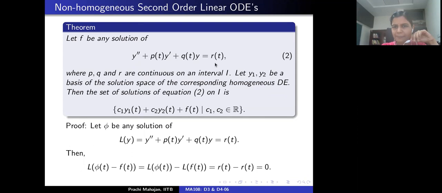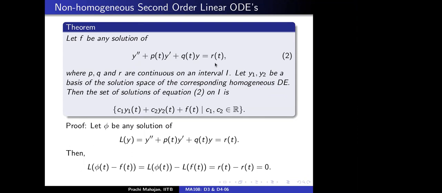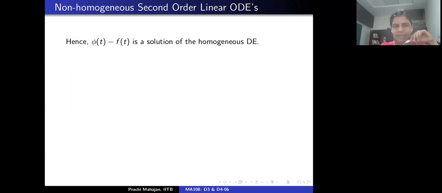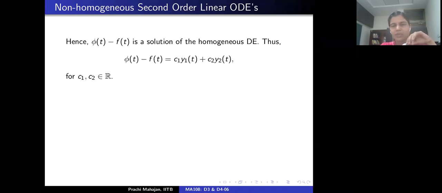Is that correct? Yes, ma'am, I got it now. Yes, that is the homogeneous equation. Right. So I have actually written it on this slide also. We have that written here, that phi minus f is a solution of the associated homogeneous differential equation.